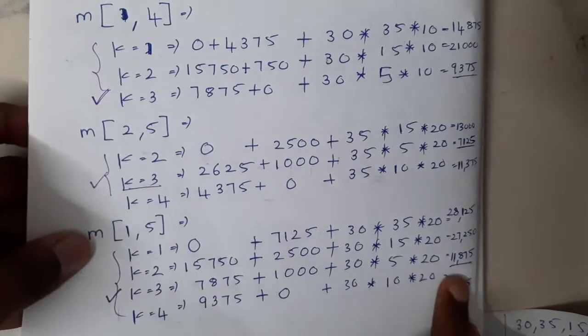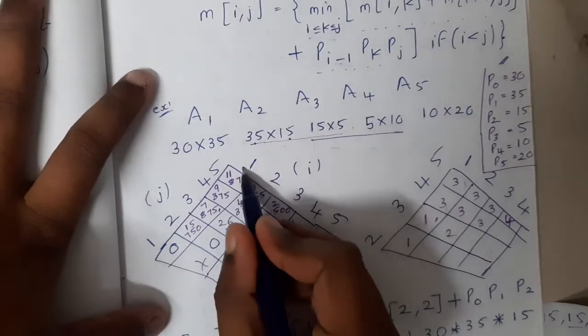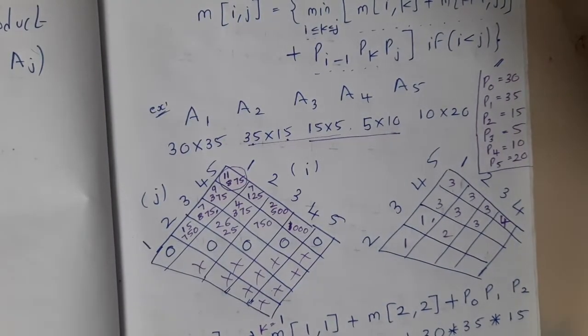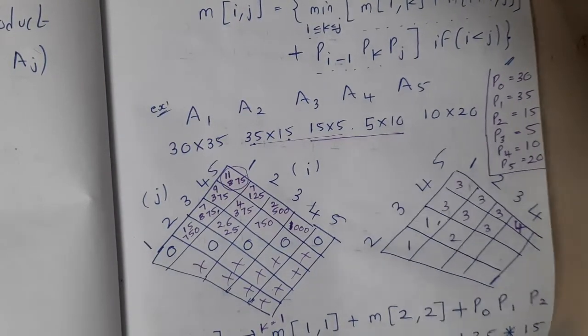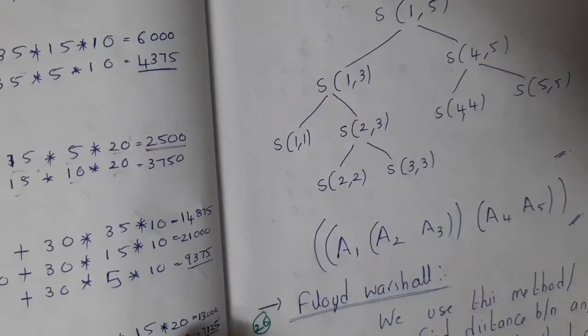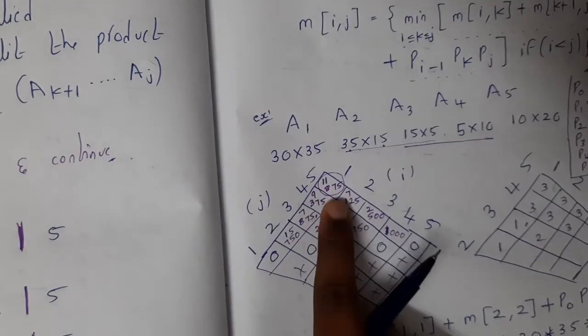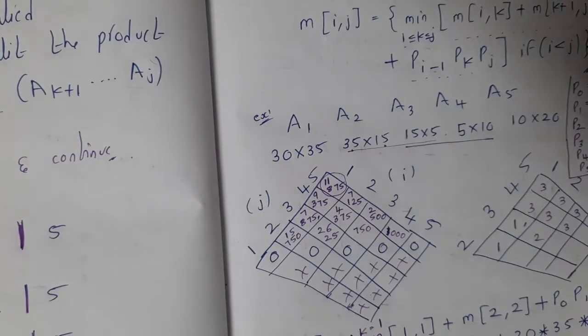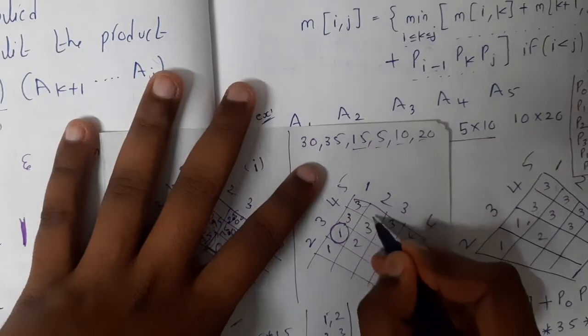So at the end the minimum value is 11,875. So in total we need 11,875 multiplications, guys. Okay, yes. So now you got an idea, right? So exactly how it is done. Now you might be having a doubt that we got the answer, but what is the combination? Like if these two are multiplied first, then these two, what is the combination, you might ask. So if you observe carefully, this is the matrix which we got.